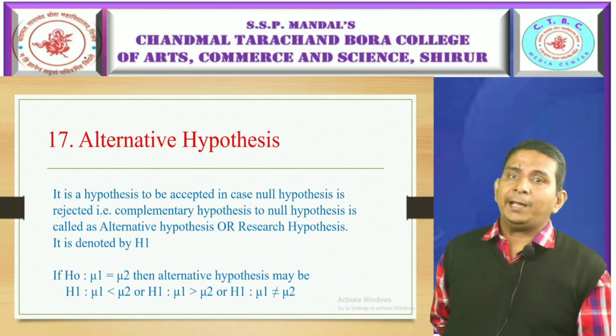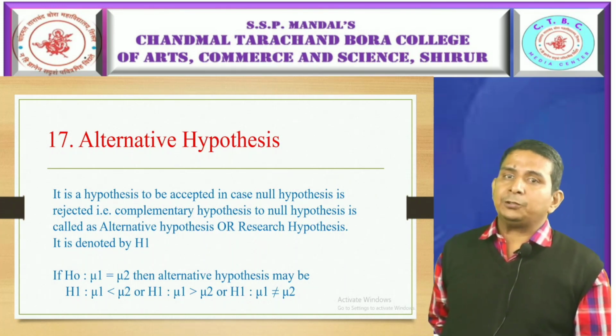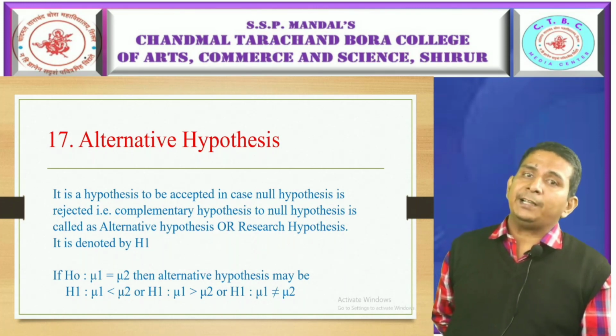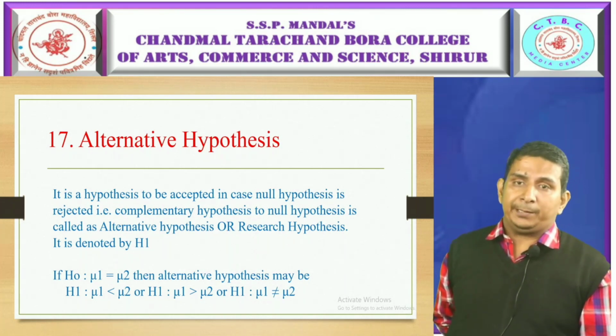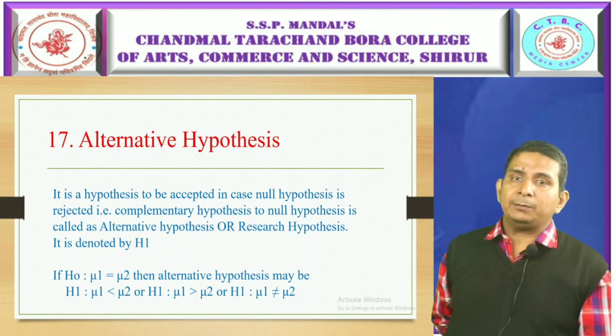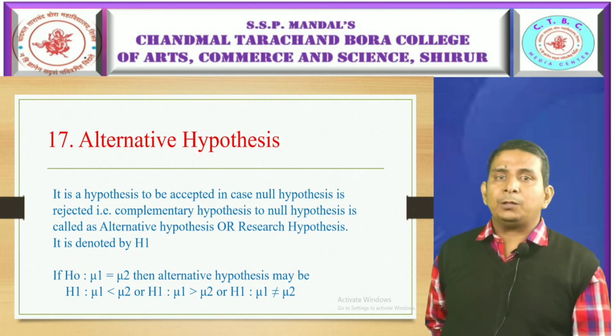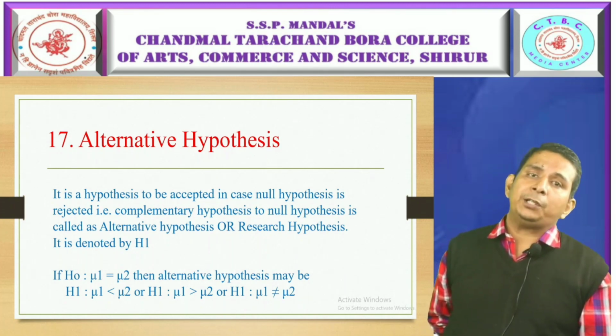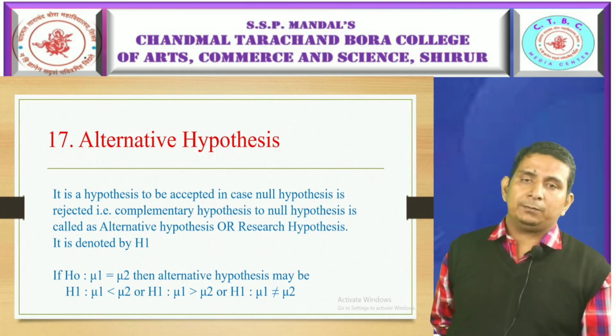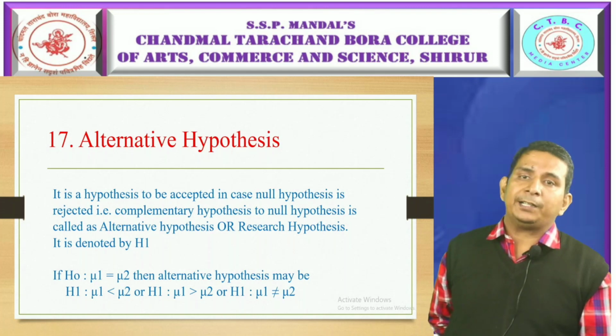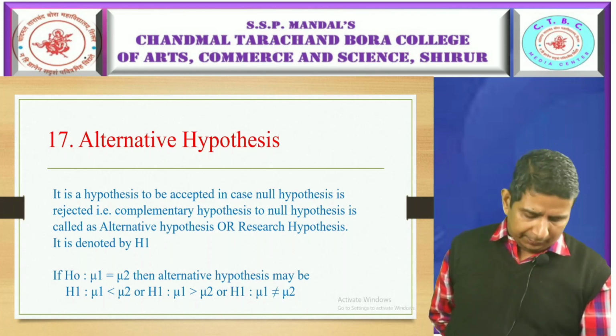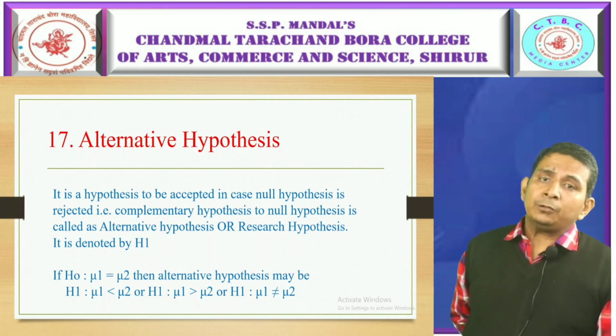It is denoted by H1. If H naught is mu1 equal to mu2, then alternative hypothesis may be H1: mu1 less than mu2, H1: mu1 greater than mu2, or H1: mu1 not equal to mu2. There are three possible forms of alternative hypothesis, either less than, greater than, or not equal to.